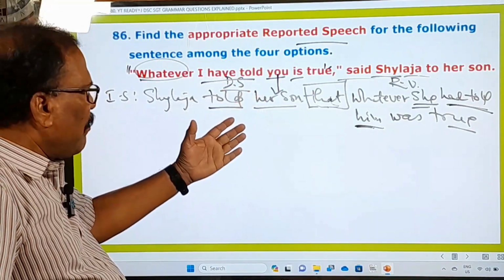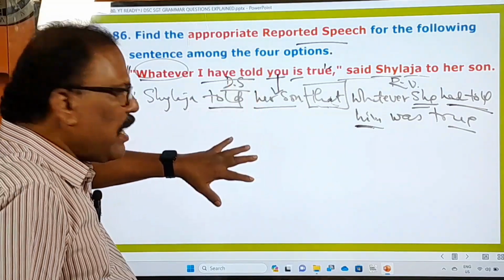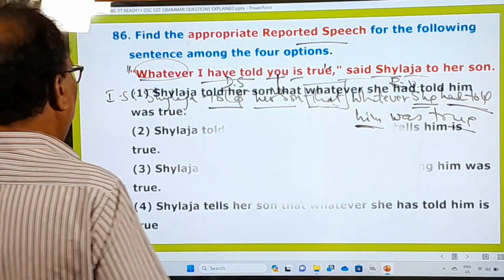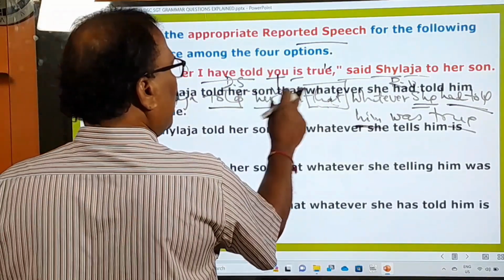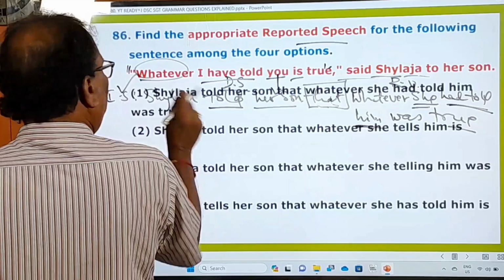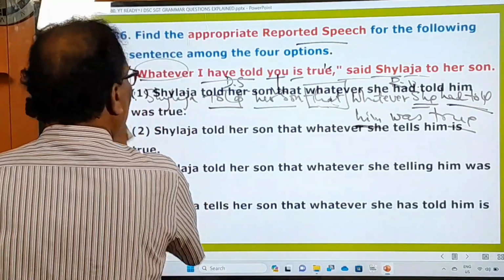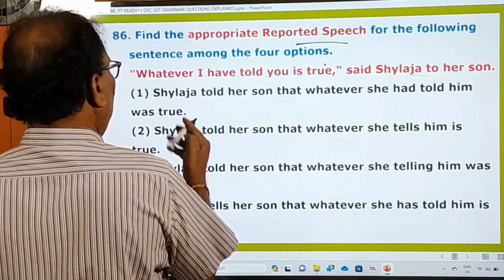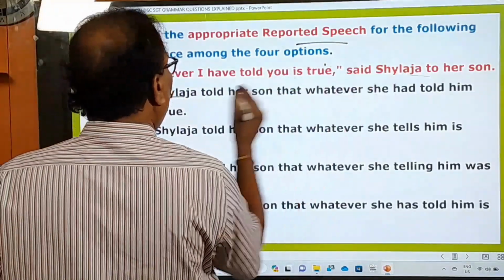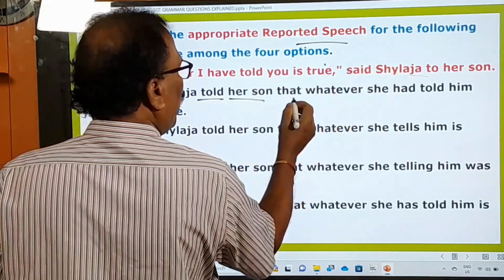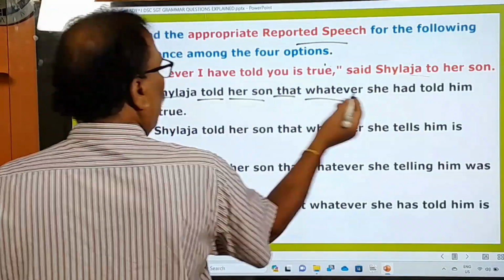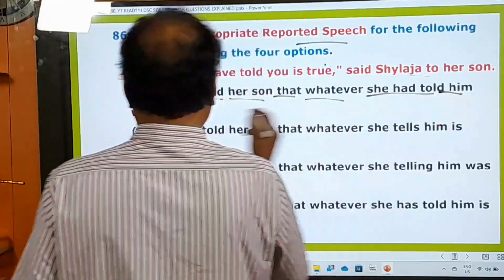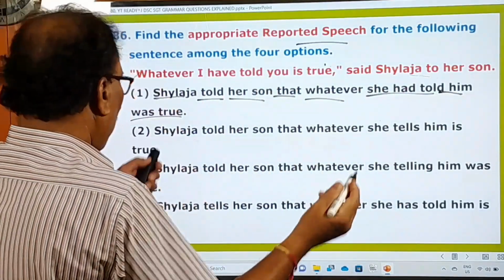And now let us check whether this answer is there in the given options or not. Shailaja told her son that whatever she had told him was true. The very first one is the right one. You can see that. Said to is gone, turned into told. Her son, that, the connecting word. Whatever. I means she. I have told is turned into she had told. Him, was true. The very first one is the right one, and others are not right.